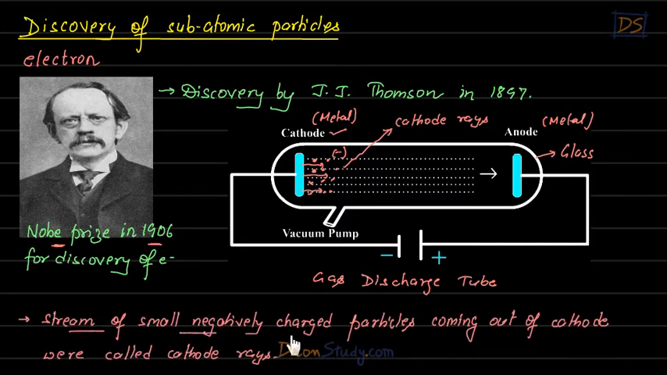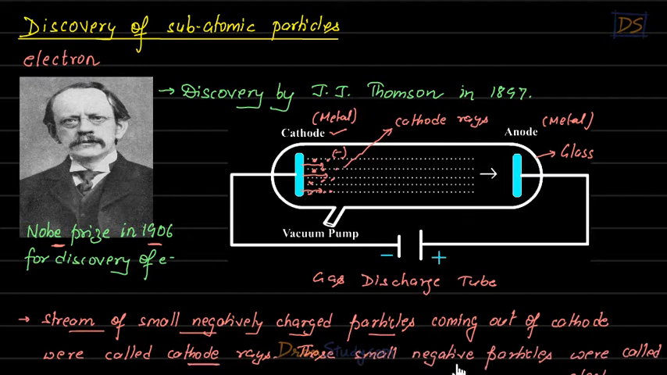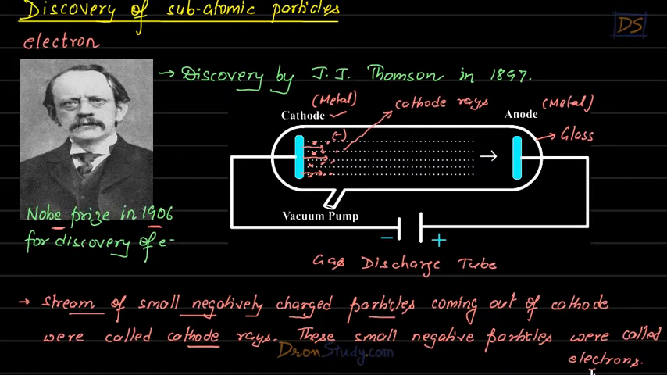A stream of small negatively charged particles coming out of the cathode were called cathode rays. And these small particles were named electrons by J.J. Thomson. So you understand briefly how J.J. Thomson discovered electrons. We are not going to go into great detail of this experiment.